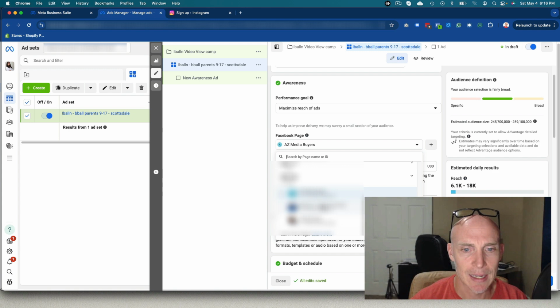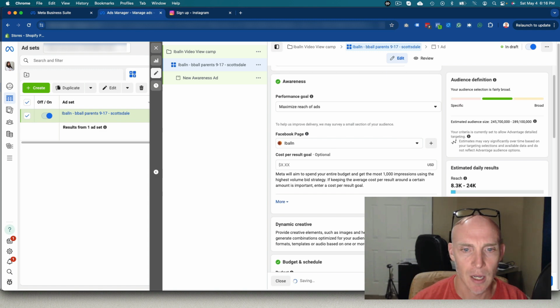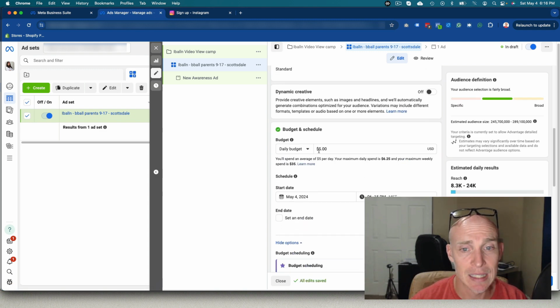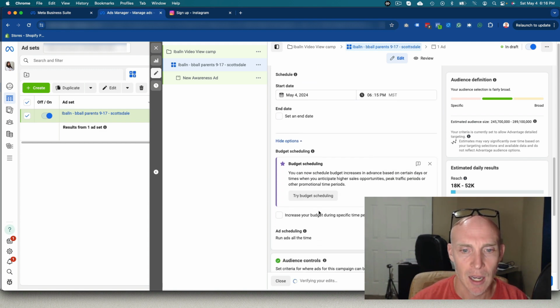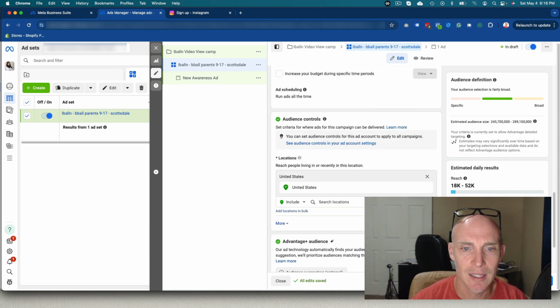We want to select the specific page in here. We can just type it in, pull that up, cost per result. We don't need to worry about that. And here, the daily budget, let's just keep it at $20 per day. I don't want an end date on this. I can come in and manage it. Audience controls here. So we're going to just click edit here.